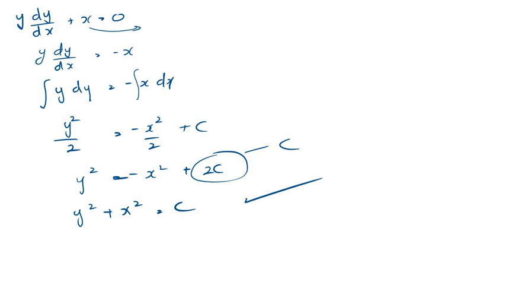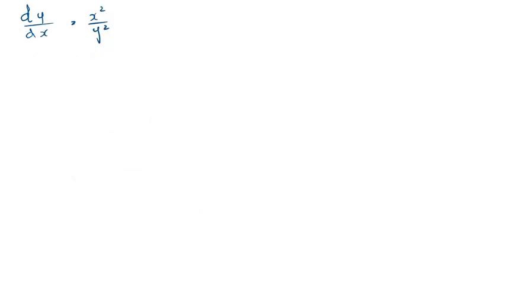Let's look at another example. The next example is dy over dx equals x squared over y squared. The first thing we have to do is separate the variables. We can bring the y squared onto this side and the dx onto this side.